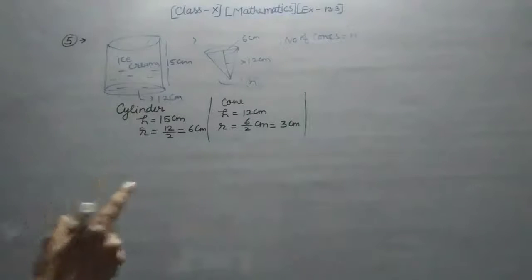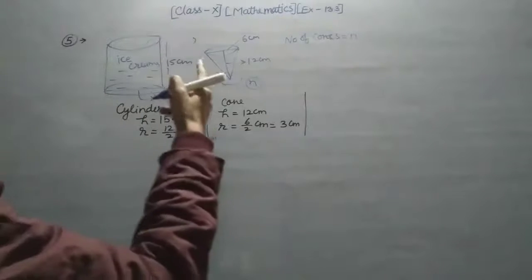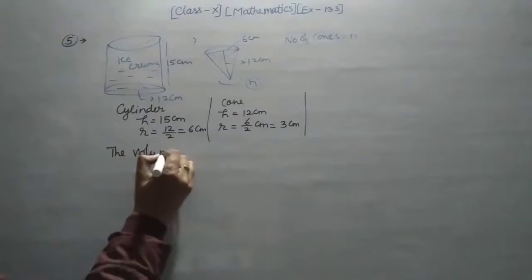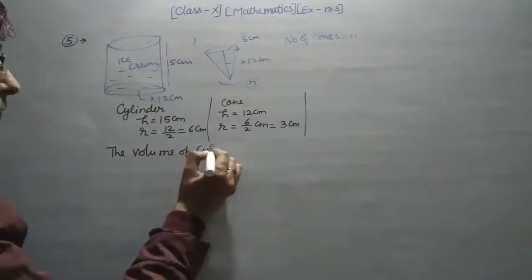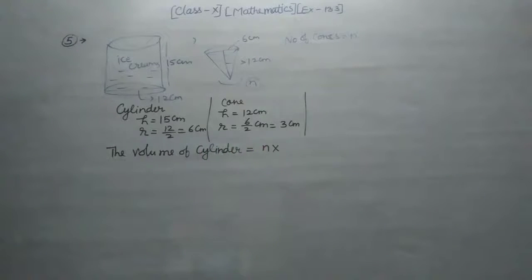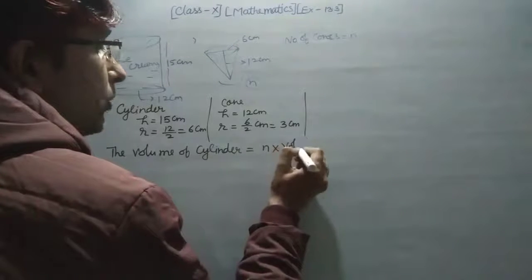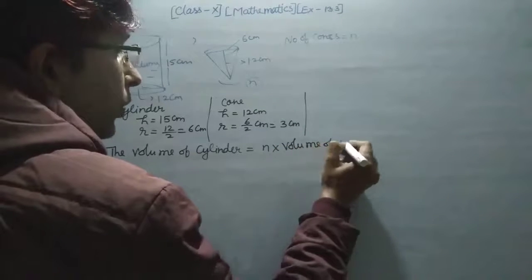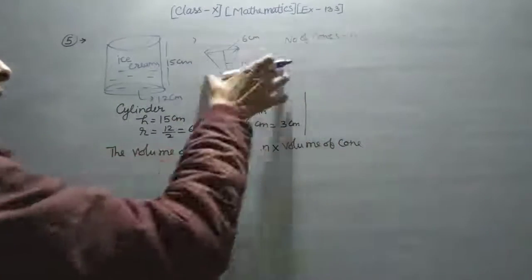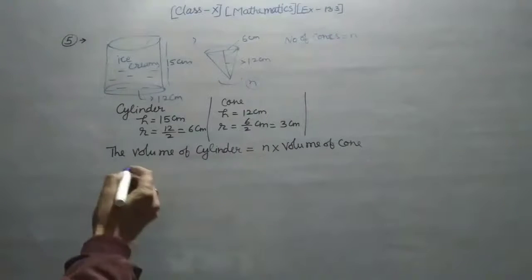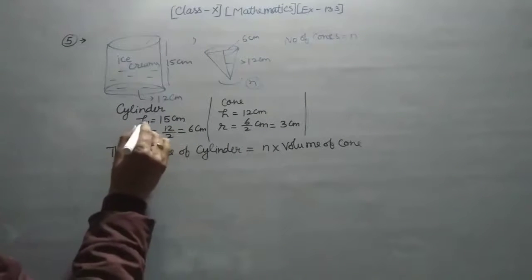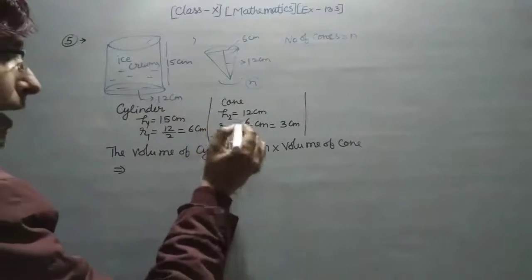Here you put the volume of this equal to the volume of this. So the volume of cylinder is equal to n, the number of cones, into the volume of cone. It means that whatever volume is inside this, it will be equal to that many cones' volume. Now you have to put the values. Suppose these are R1 and H1, and for the cone, H2 and R2.